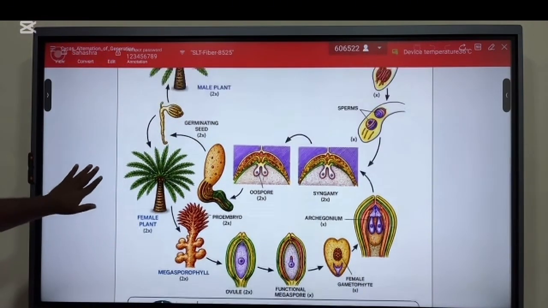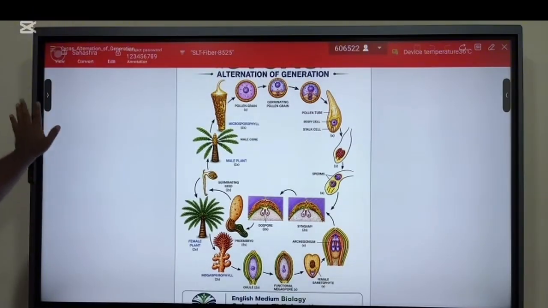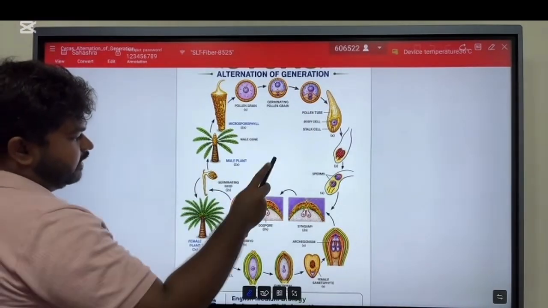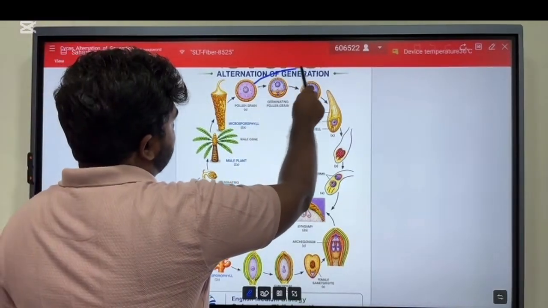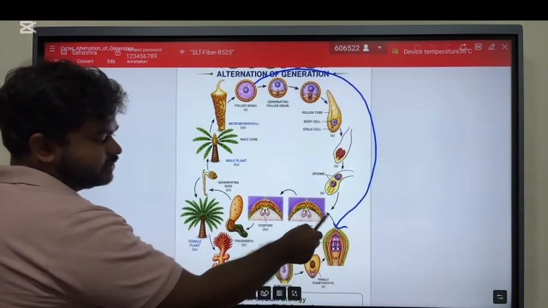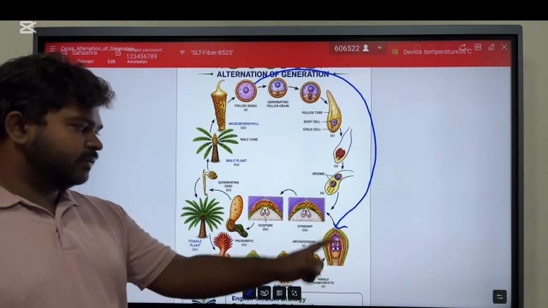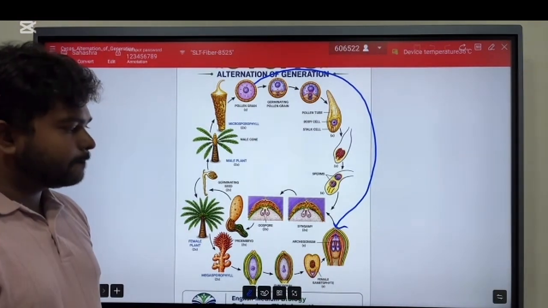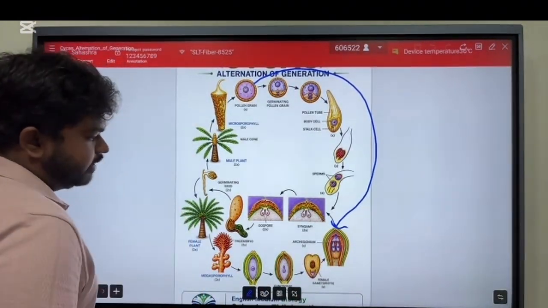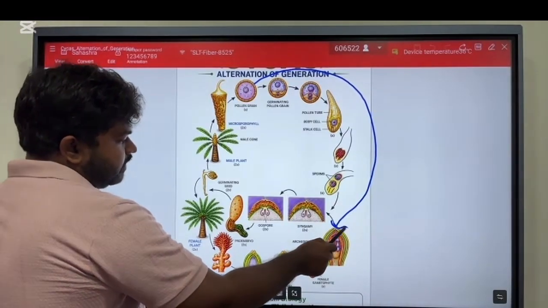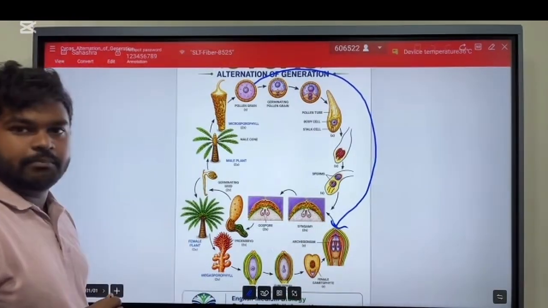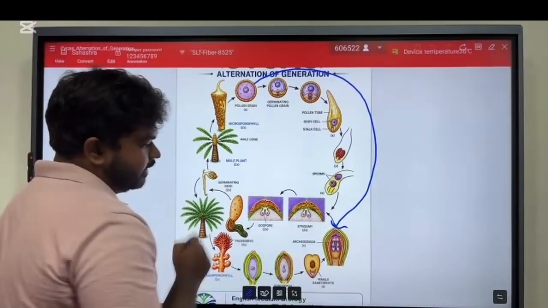Actually, what happens here is not mentioned in the diagram. The pollen grain is deposited at the pore, the micropyle. Then it enters into the pollen chamber.